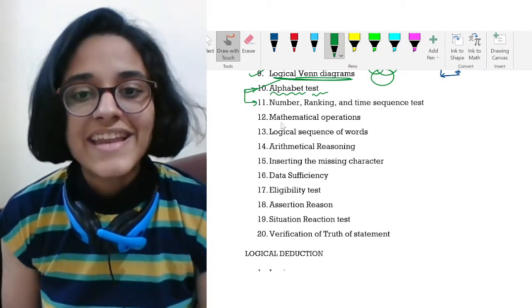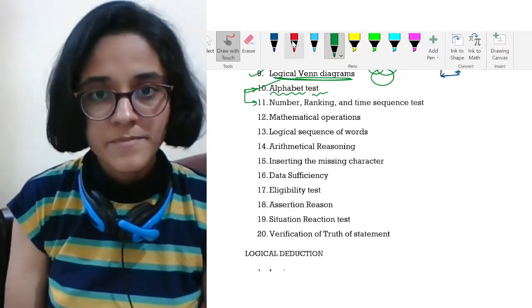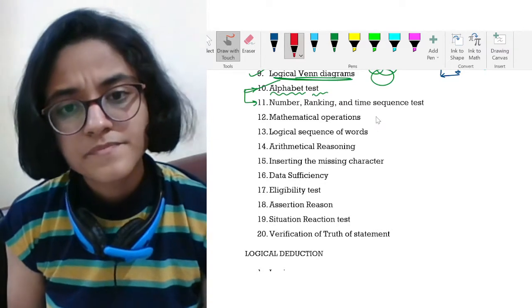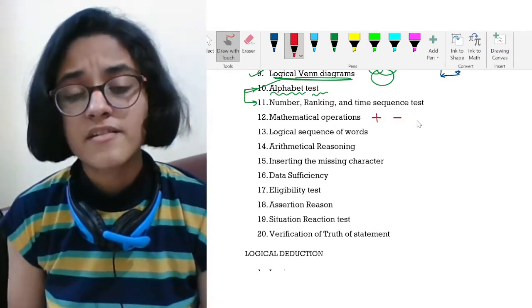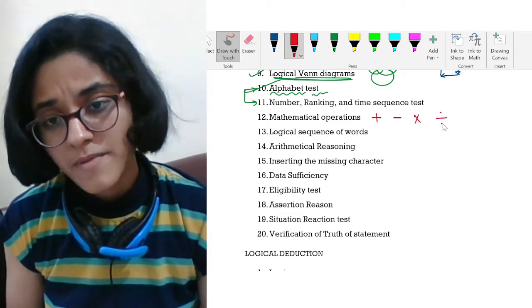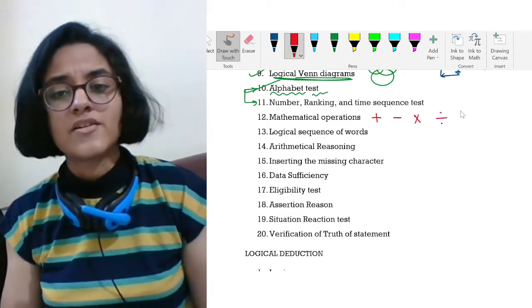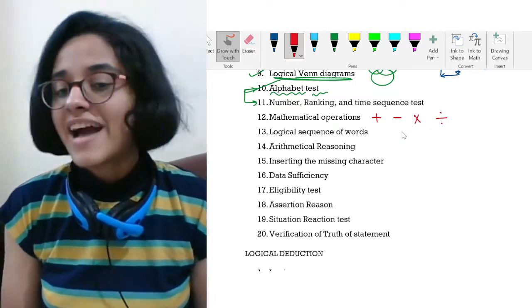Okay, next we have mathematical operations. I'm sorry, operations. If you have heard about addition operation, subtraction operation, multiplication operation, and division operation, my dear friends, you have completed mathematical operations. No, not that easy. I mean, what are they going to do here?